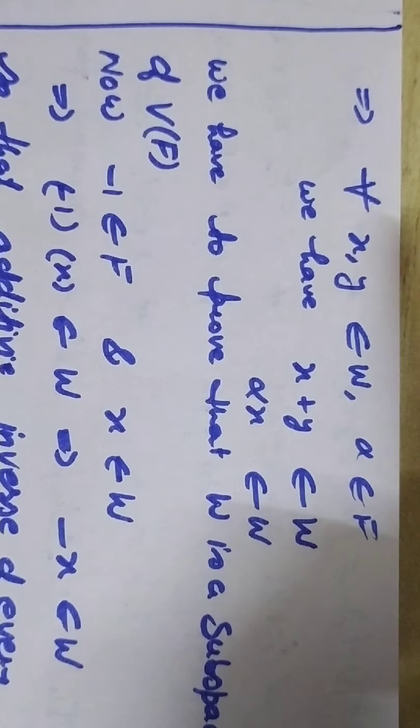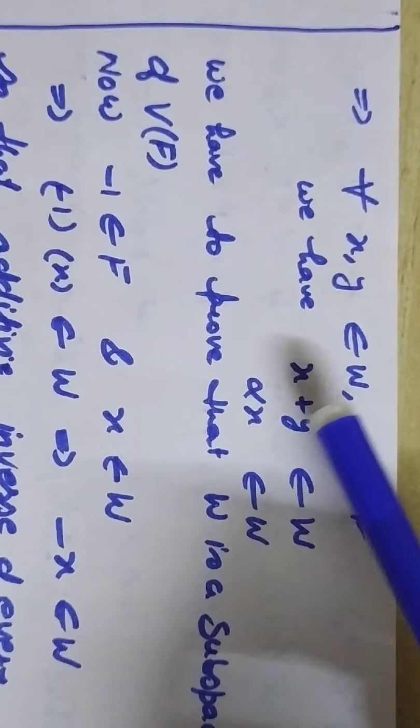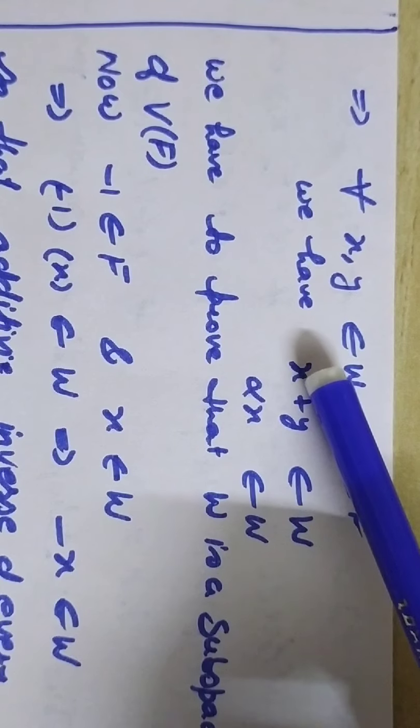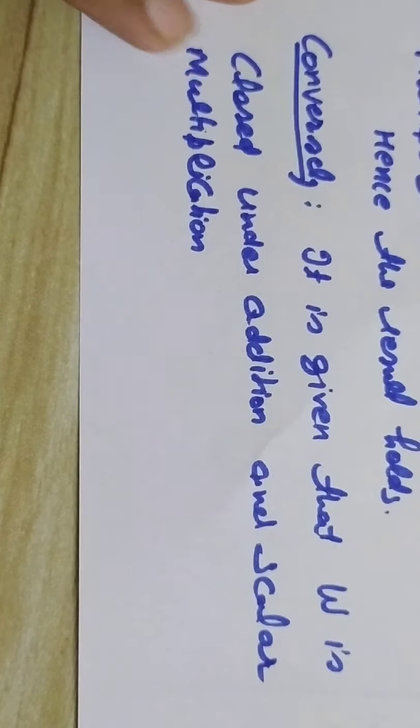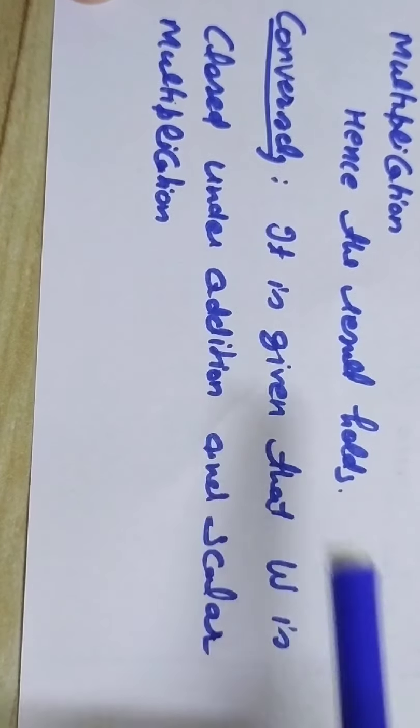With these two operations, that is addition and scalar multiplication, because here I am given that W is closed under addition and scalar multiplication. What does it mean?